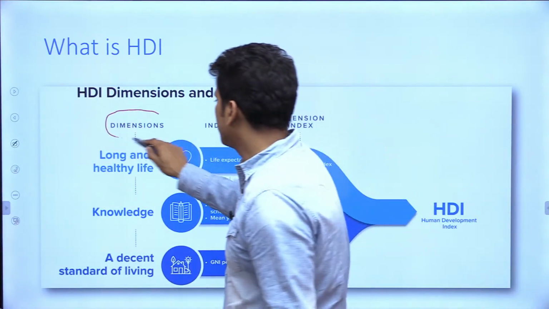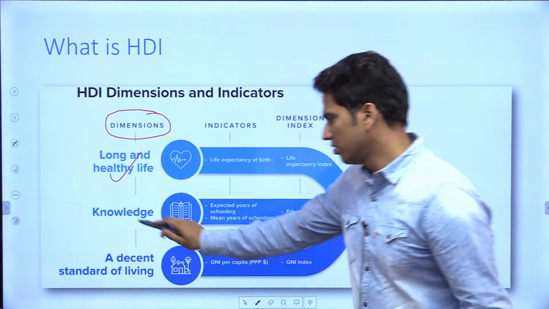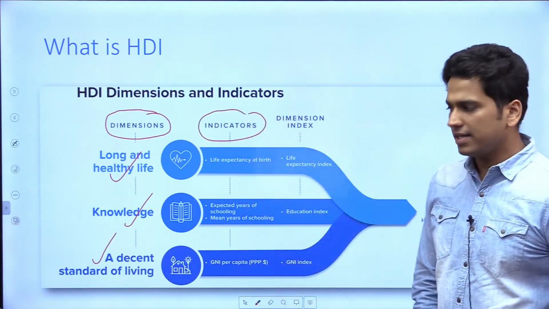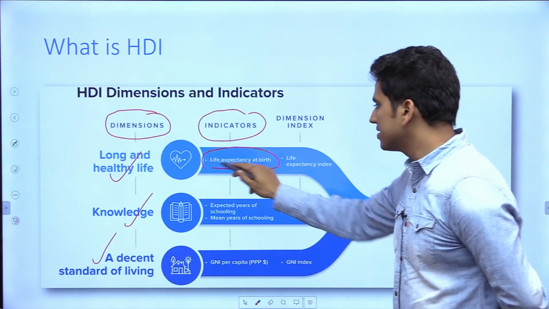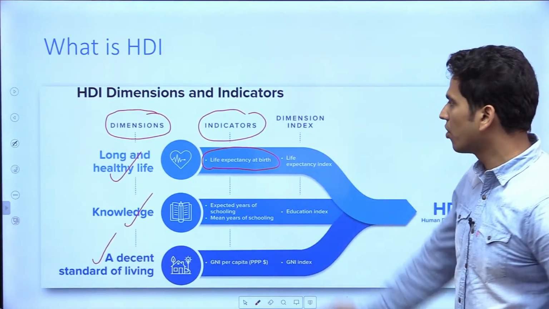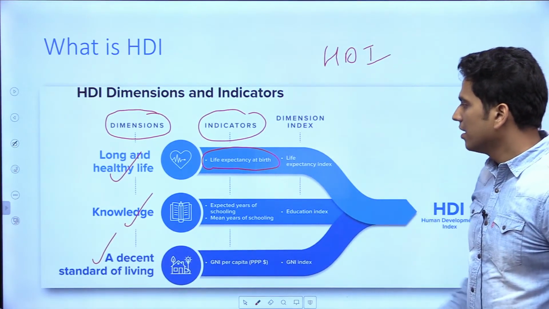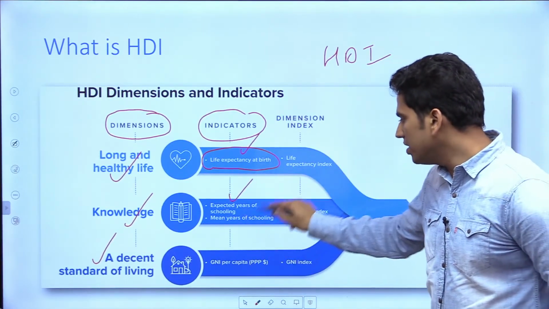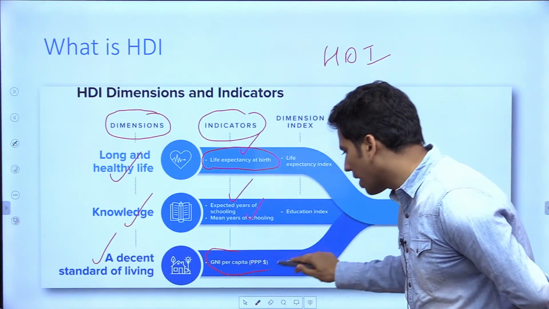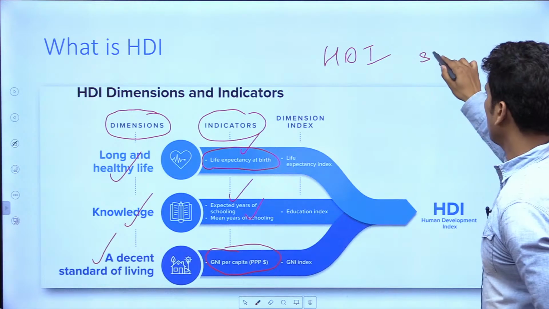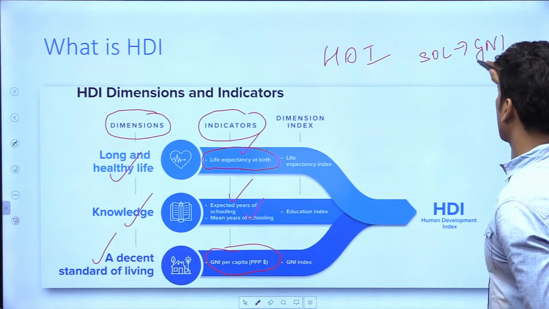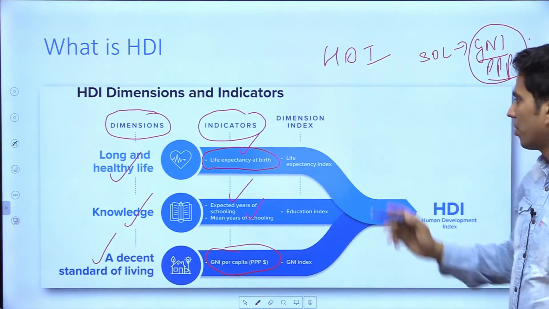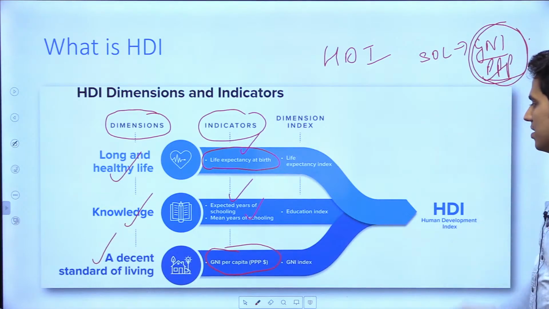It has 3 dimensions: long and healthy life, knowledge, and decent standard of living. So, what are the indicators in it? First is life expectancy at birth. This is very, very important. 4 things are very, very important when we calculate HDI. First one is life expectancy at birth. Second is expected years of schooling, mean years of schooling, and GNI per capita. Standard of living is being measured by GNI per capita in purchasing power parity. GNI in terms of purchasing power parity.